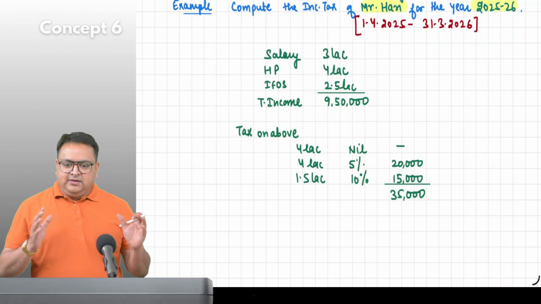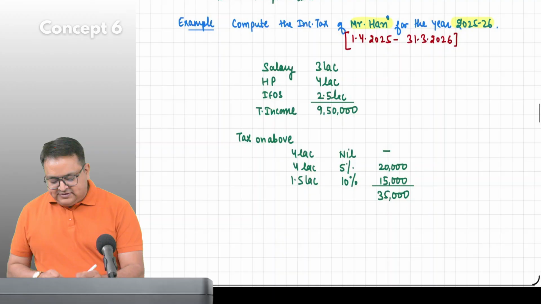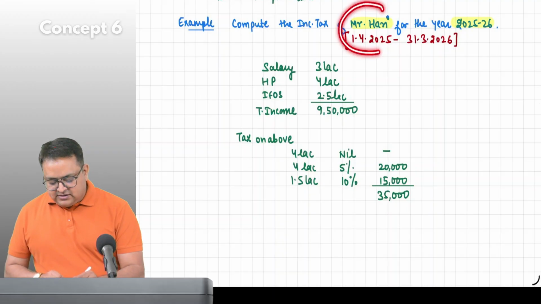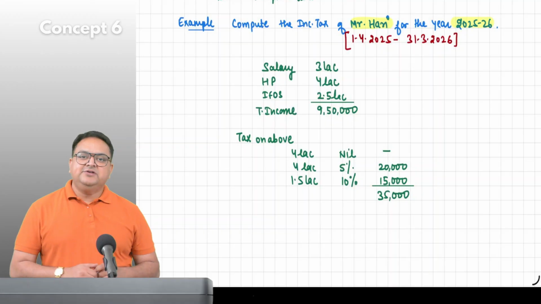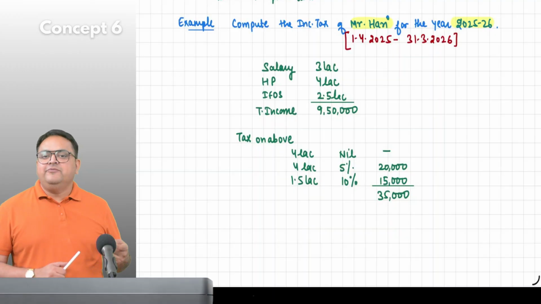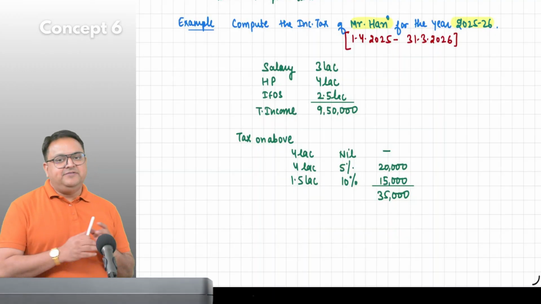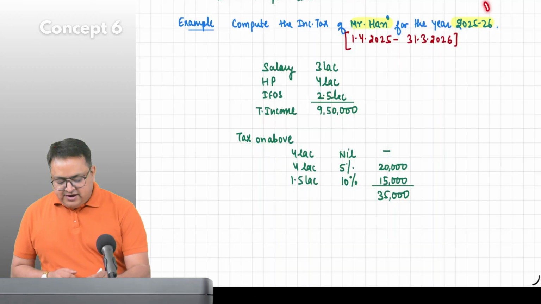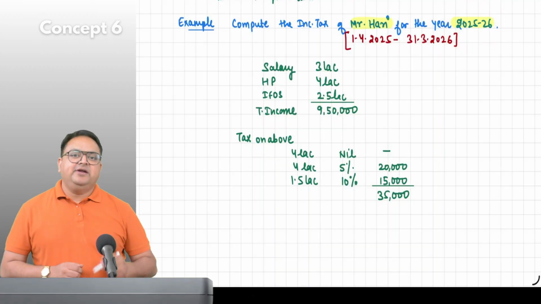So again, who is the assessee, guys? Who is the assessee? Is it a company? Is it a partnership firm or an individual? Individual. We are doing assessment of whom? We are doing assessment of an individual. For which year are we doing it? For 25-26.